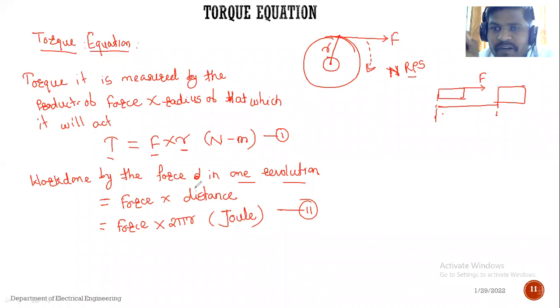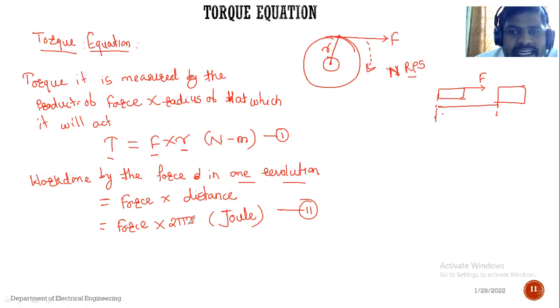Now see, all of you understand the concept. I have defined the torque. Torque define केला. Torque is equal to F into R. Then I have considered one pulley having an R radius, and the force F is applied on that pulley. So how much work done can be developed, or how much work can be covered in one revolution, that I have represented as force into perimeter of that circle or the perimeter of that pulley, that is 2 pi r. Okay, now it is in joule.